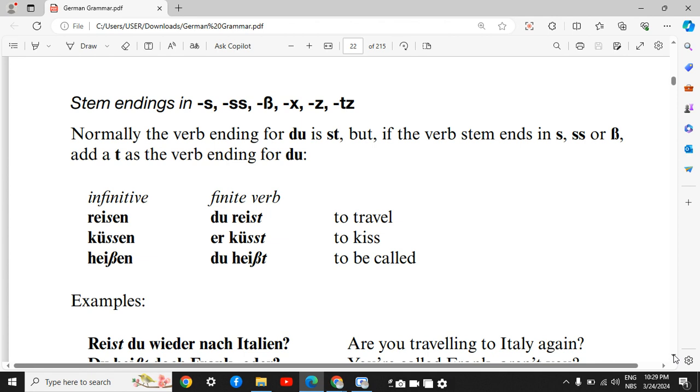Küssen, er küsst. Heißen, du heißt. Also for küssen, du küsst. So the second and the third person singular is the same for the verb küssen. Du küsst, er küsst.